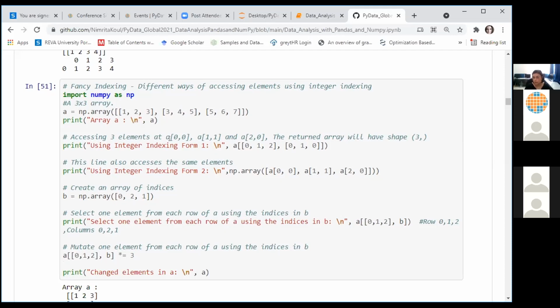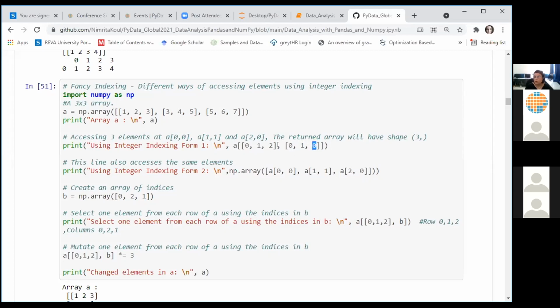Now, what is fancy indexing? I have passed separately the list of row numbers and the list of column numbers. The impact it has is similar to the impact of this statement here. What I'm intending to do here is the same as what I'm trying to do here. I'm trying to extract the element at row number 0 and column number 0. This is the first element that I want. Then I want the second element, which is at position 1, 1, that is row number 1 and column number 1. And I'm interested in the third element, which is in row number 2 and column number 0, right?